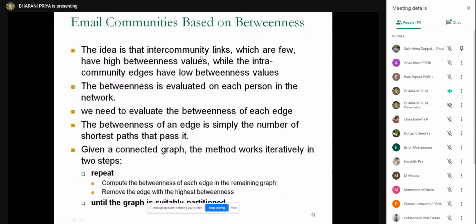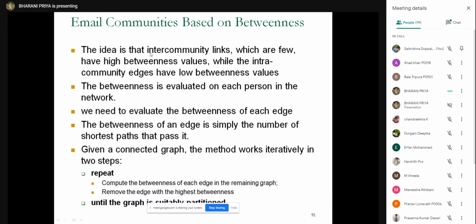The idea is that inter-community links will have high betweenness values, while intra-community edges will have low betweenness values. I'll repeat: inter-community links will have high betweenness, and intra-community edges will have low betweenness. And here we are considering the web as a cluster.